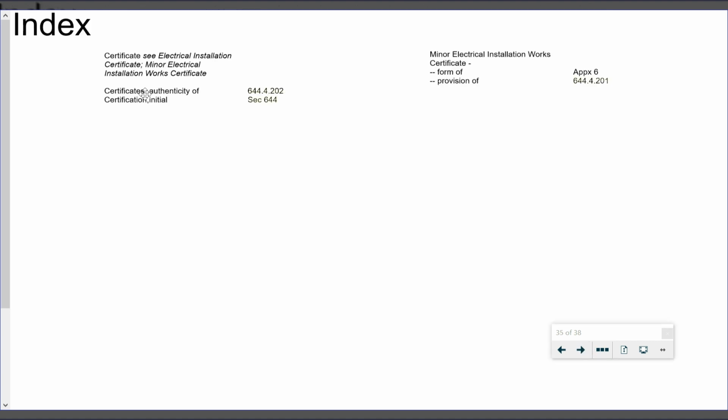But if we look at certification, it tells us to go and look at 644.4.202 or generally looking at section 644. If we go and look at minor electrical installation work certificates, you'll see there we've got 644.4.201, which is probably where we're going to look first.